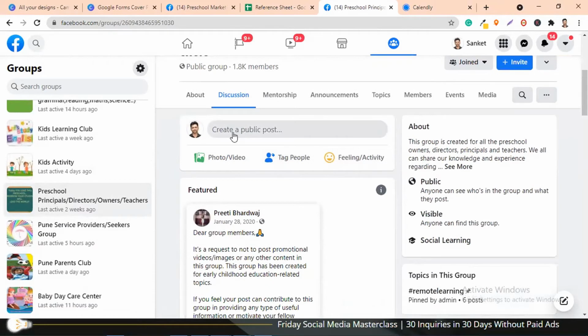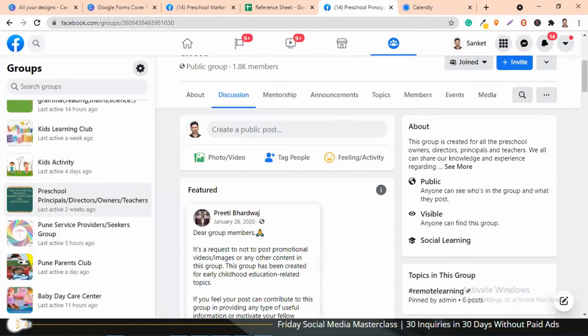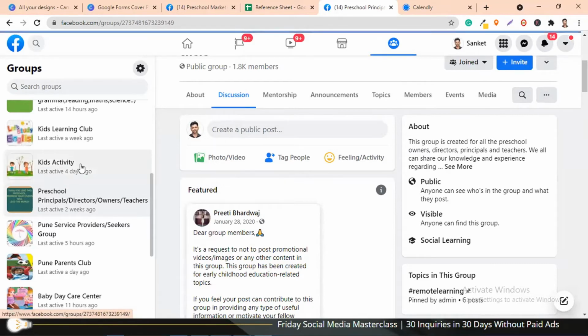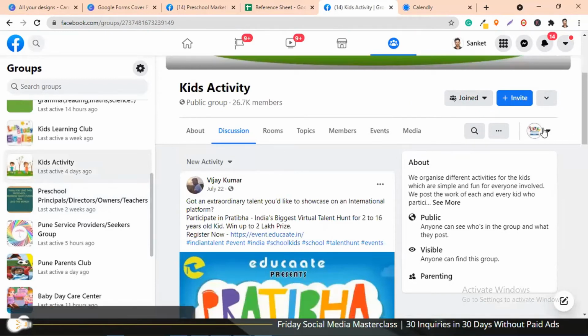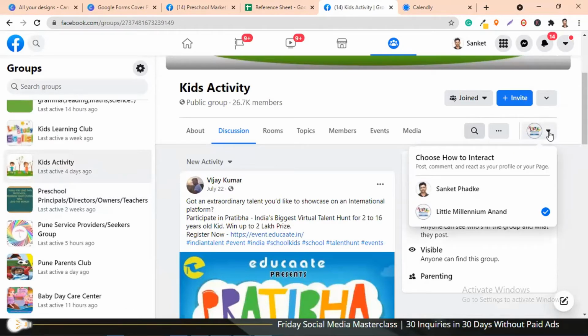Now when you click here, because I haven't joined through any page, it is showing only Sanket. So let's see if I choose this kids activity group. While you join this group, you must have joined either as Sanket or as that particular page.